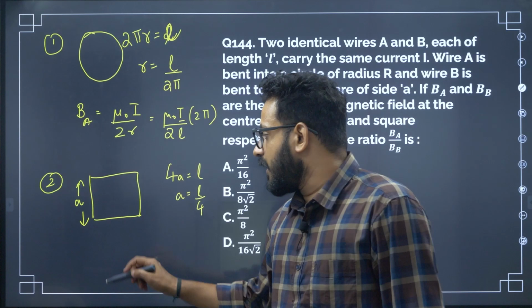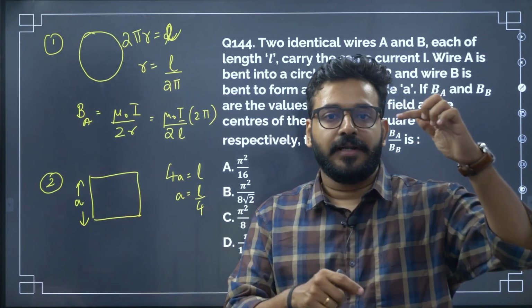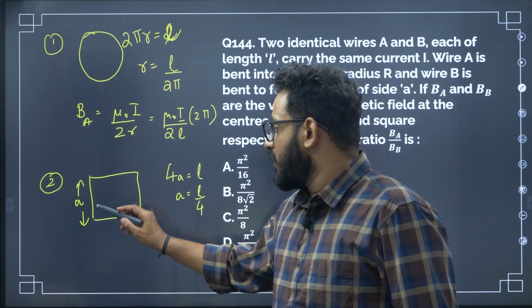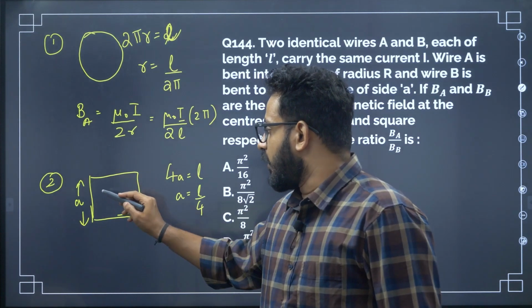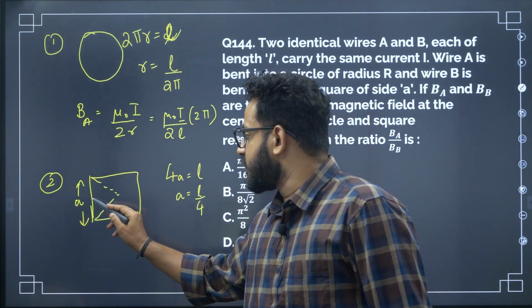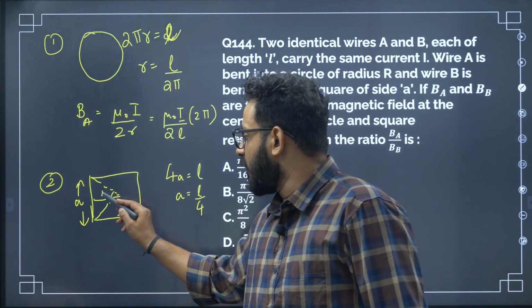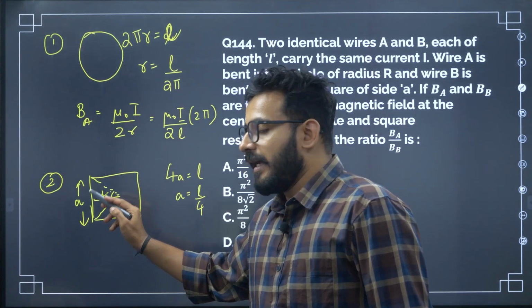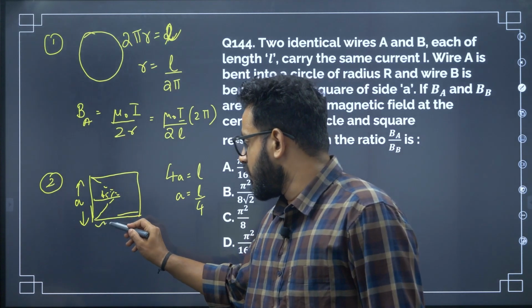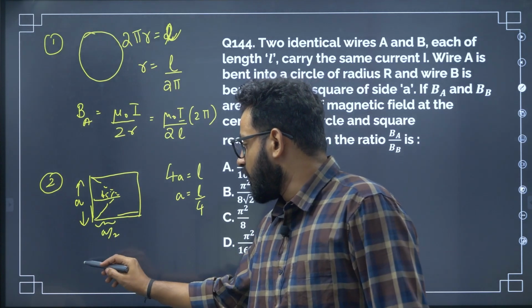Now what is happening here? You have finite straight conductors, 4 of them. So this is 1, 2, 3, 4. Now how do you find the finite straight conductor value? So like this. You have to take the angle, which is 45, and the formula is like this. So the distance is A by 2. Now the formula is like this.